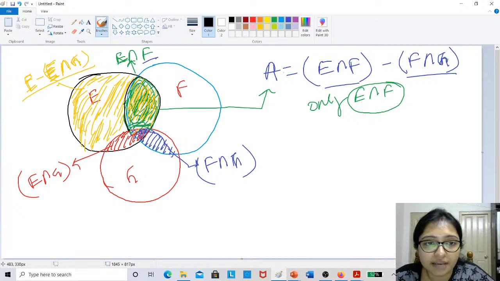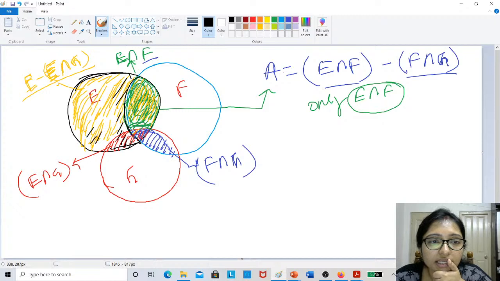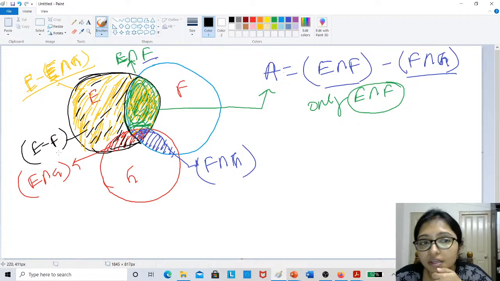E minus F means this total area. This total black area is E minus F, right?